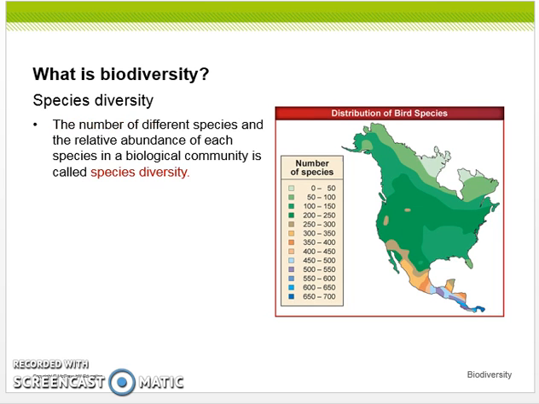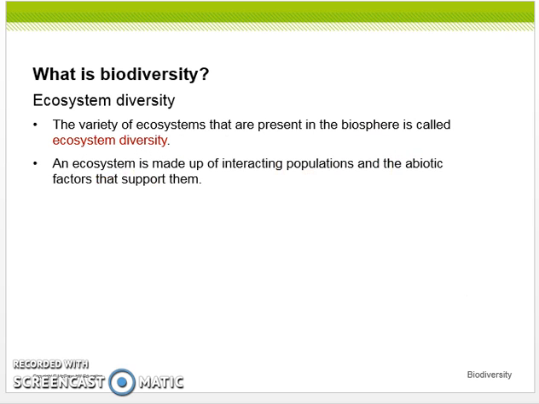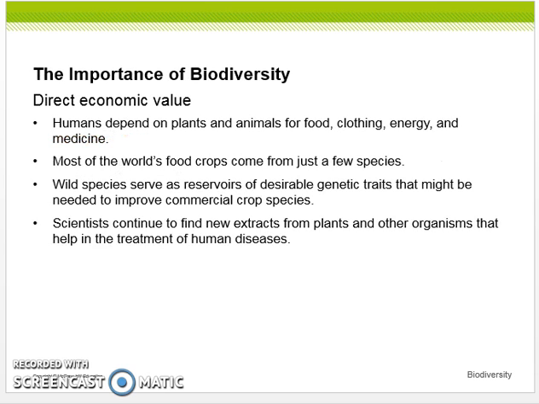The number of different species and the relative abundance of each species in a biological community is called species diversity. The variety of ecosystems that are present in the biosphere is called ecosystem diversity. An ecosystem is made up of interacting populations and the non-living factors that support them.